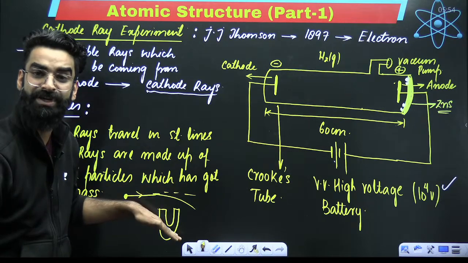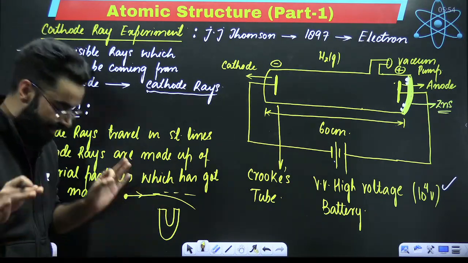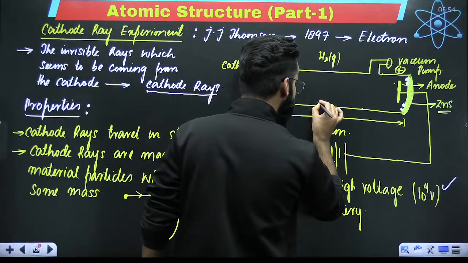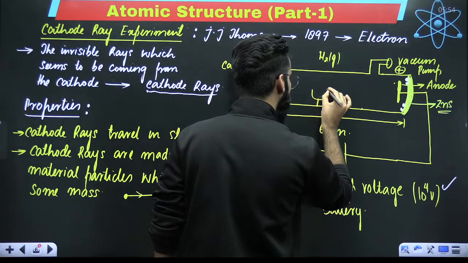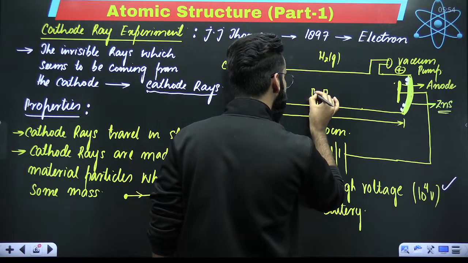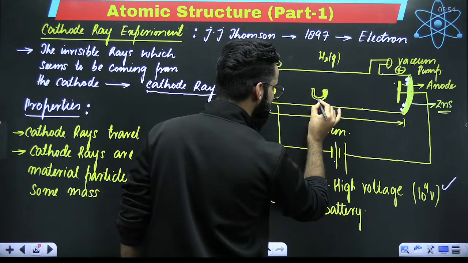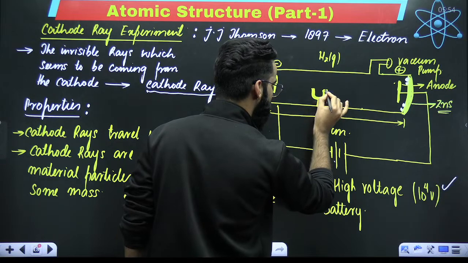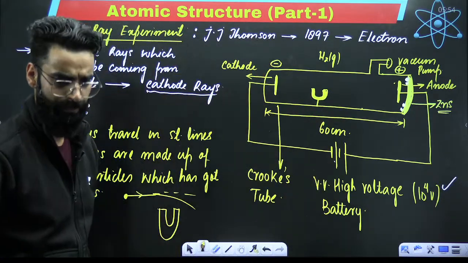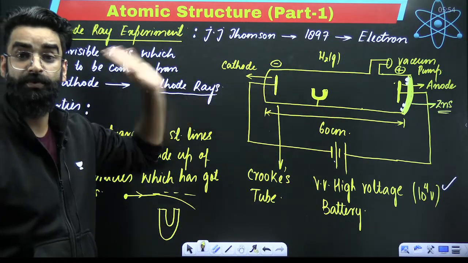Its trajectory will get changed in the presence of a magnetic field. Now, what Thomson exactly did, he kept a magnet over here. This magnet will definitely have some magnetic field associated with it.